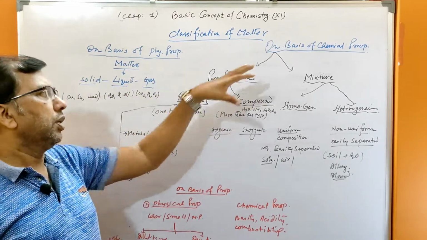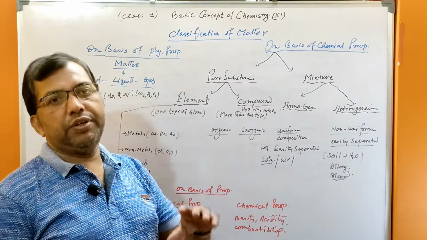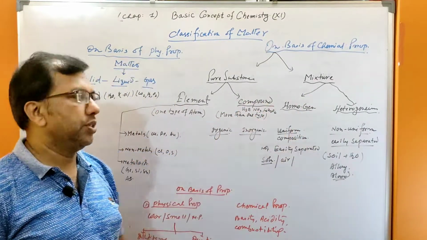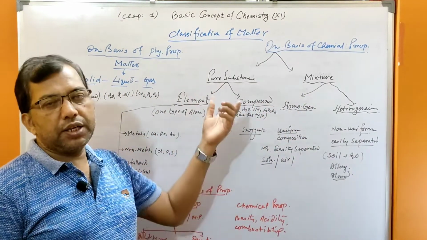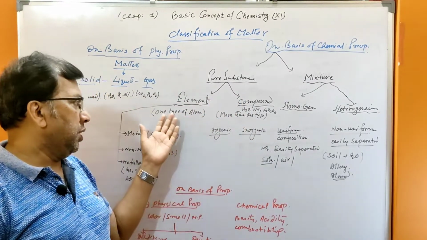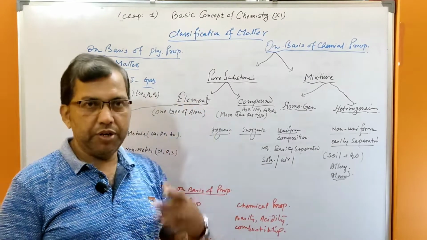And on the basis of chemical property, matter can be classified into pure substances and mixtures. What is a pure substance? It can be further divided into elements and compounds. What is an element? Where only one type of atom is there, it is the element.